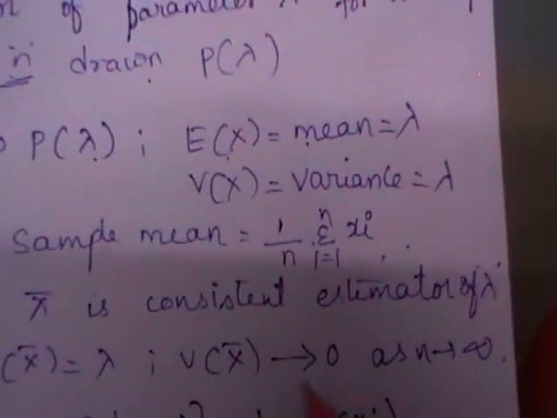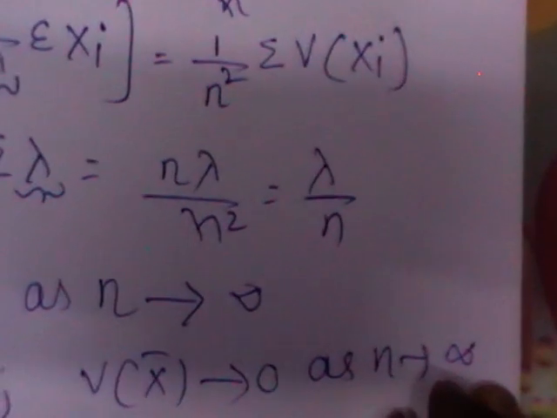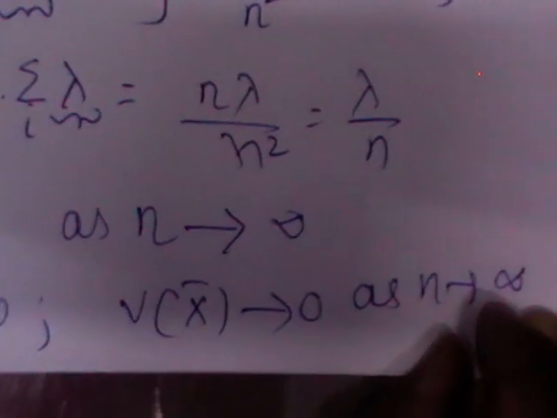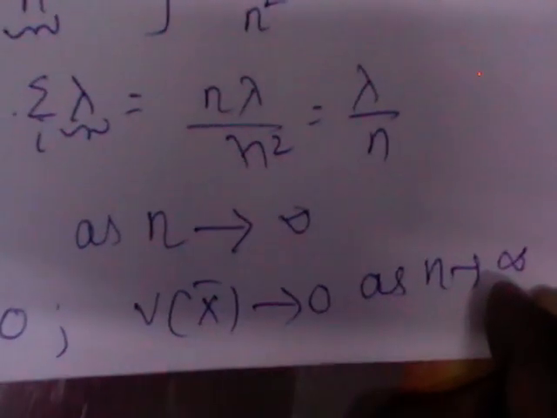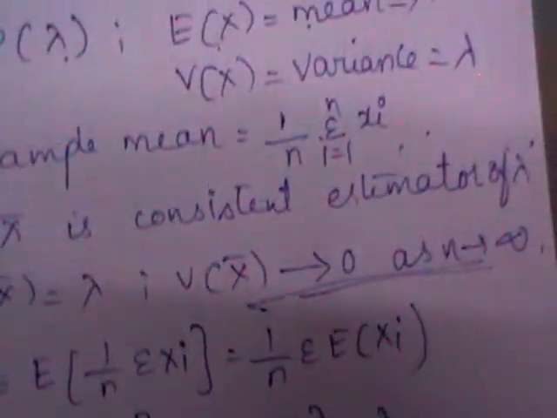As n turns to infinity, the condition is that variance should approach 0. As n turns to infinity, I hope 1 by n approaches 0. So variance of x bar turns to 0 as n turns to infinity. So here we have observed that E of x bar is equal to lambda and V of x bar is approaching 0 as n turns to infinity. From these two conditions, we can conclude that sample mean is a consistent estimator of lambda. So let us do another problem also.